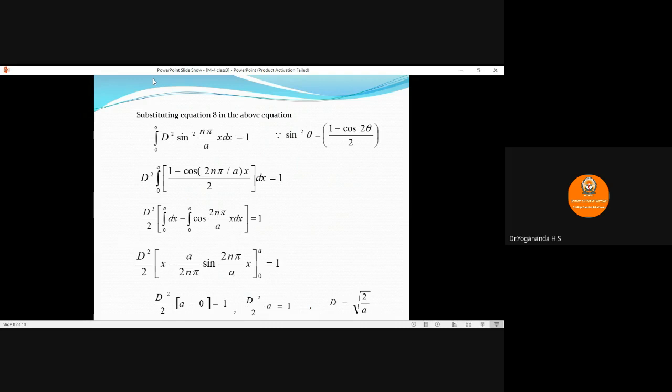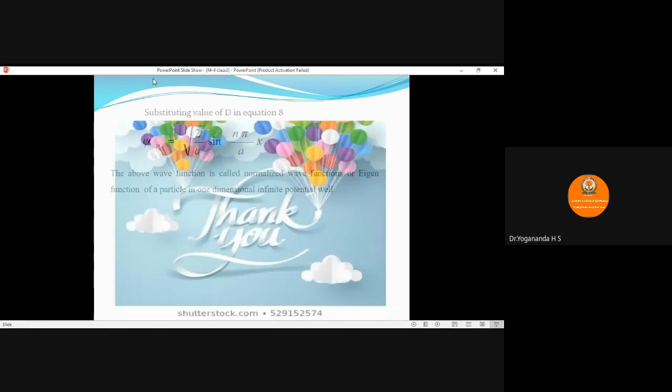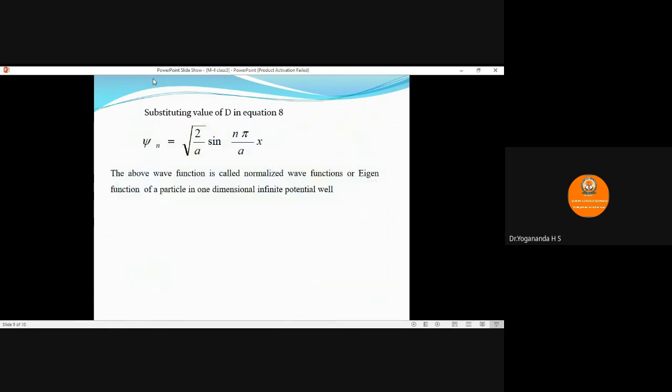Substitute this value of d in equation number 8. So the wave function in equation number 8 becomes psi n equals root of 2 by a into sine of n pi by a into x. This wave function is called the normalized wave function, or you can call it the eigenfunction for a particle in an infinite potential well.